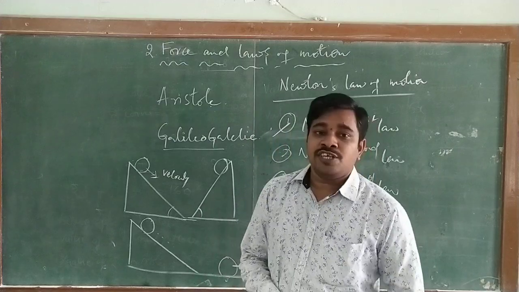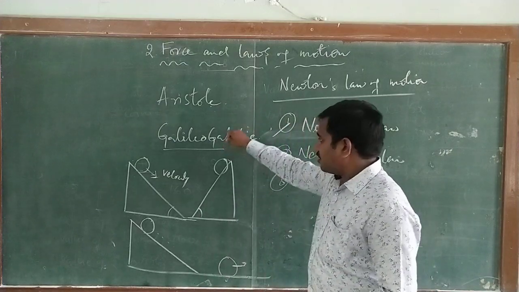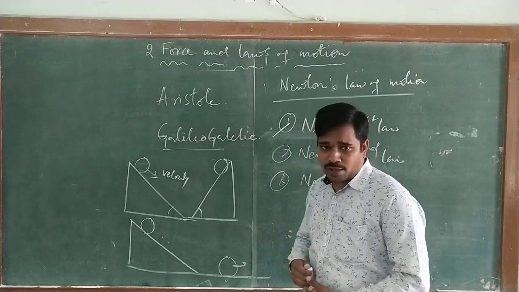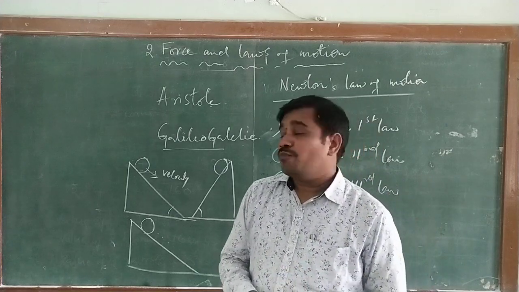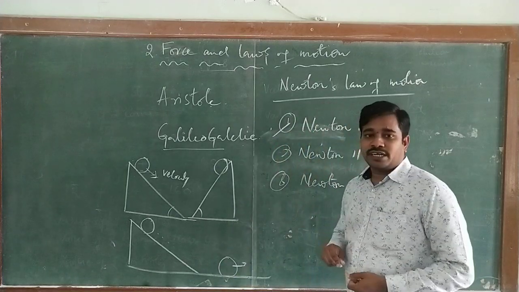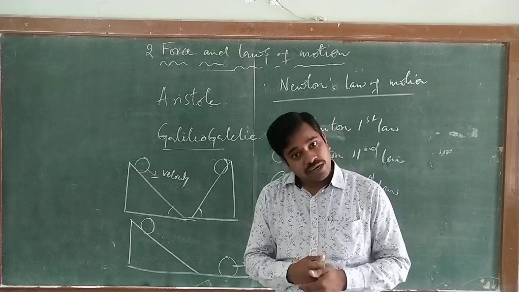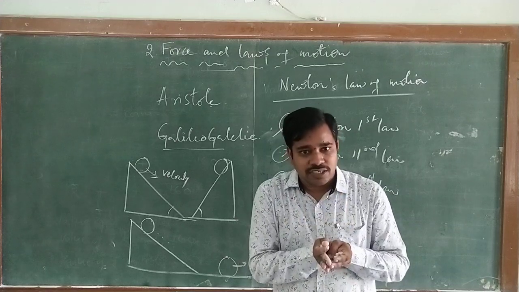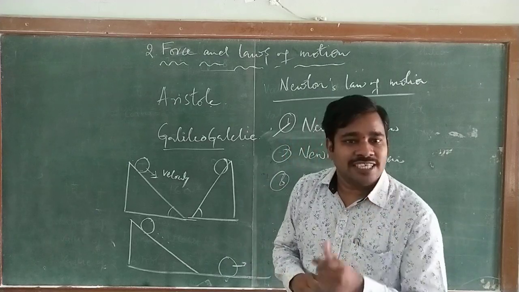What is Newton's first law? By studying the experiment of Galileo, Newton gave three laws. Newton's first law is also called inertia, because Newton wants to say that if a body is at rest and you want it to come into motion, definitely an external agent is required.